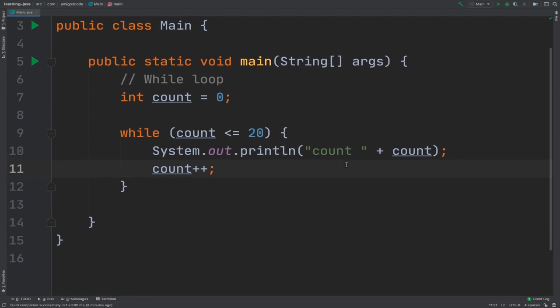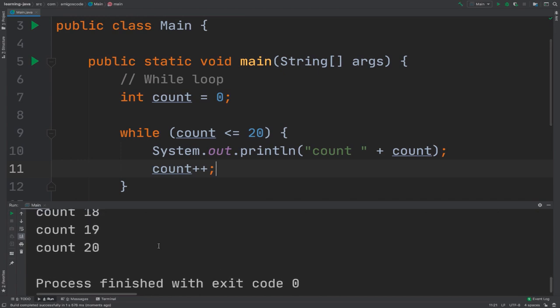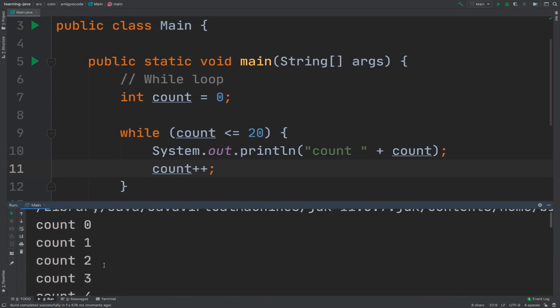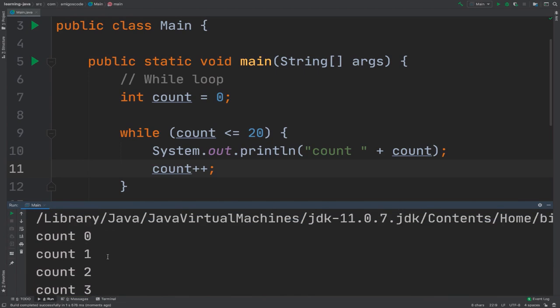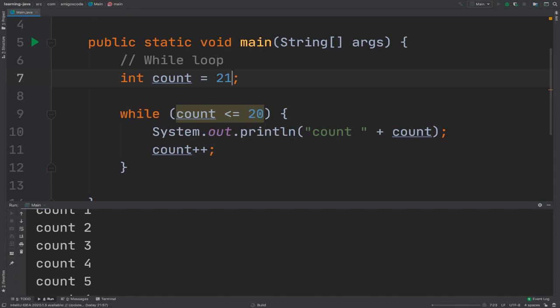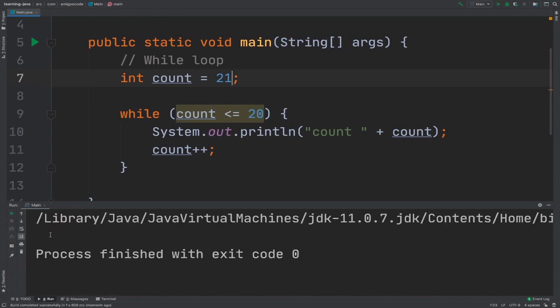Now if I run this, this should only run 20 times. So there we go. So count 20, and you can see that it ran exactly 20 times. So in the event that count equals, let's say, 21, run it. You can see that this does nothing because count is actually bigger than 20, so therefore this won't be executed. So this is how you use the while loop.